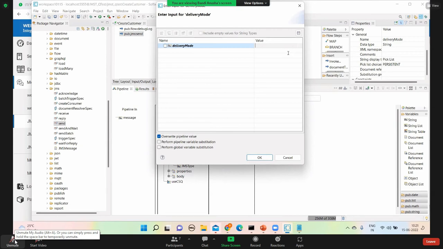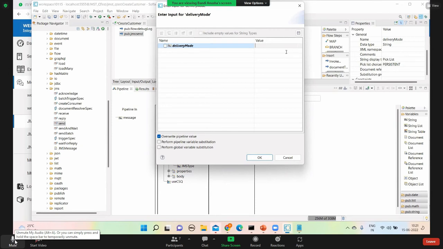But in case of topic, let's go with the topic. Topic is a kind of broadcast message. You remember I told you, broadcast message. It's similar to radio. When news is broadcast, whoever is tuned to that frequency will receive the news.